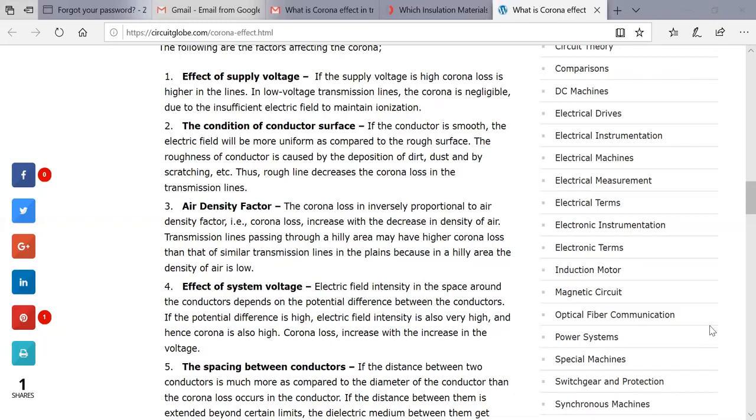The factor is that in the hilly area the density of air is not high, it is low.